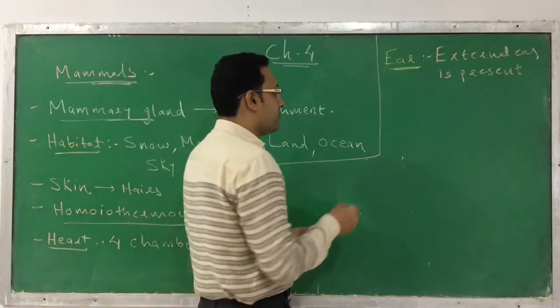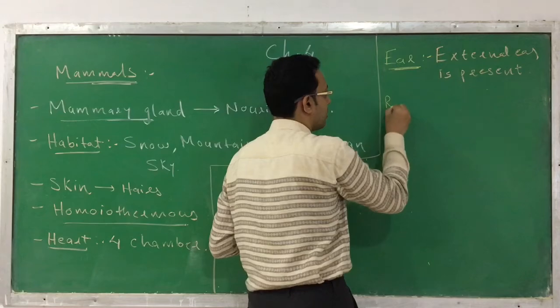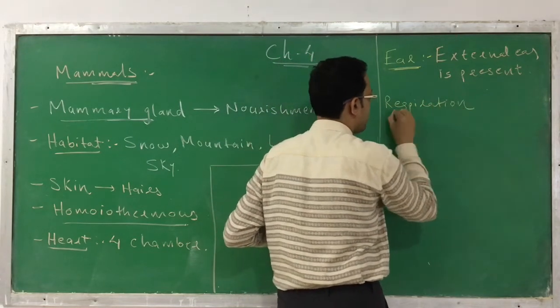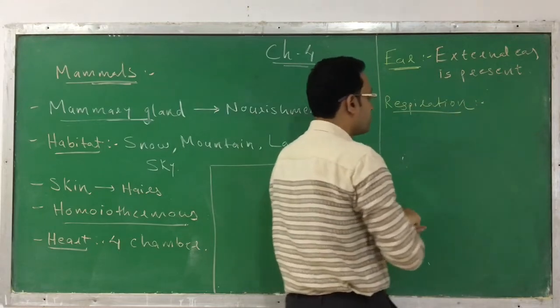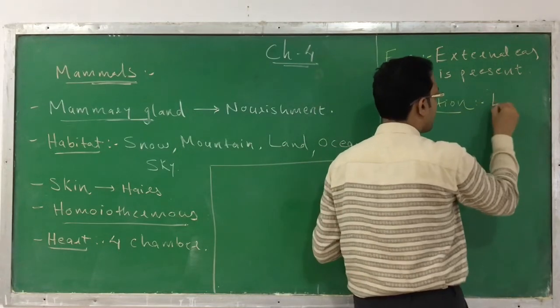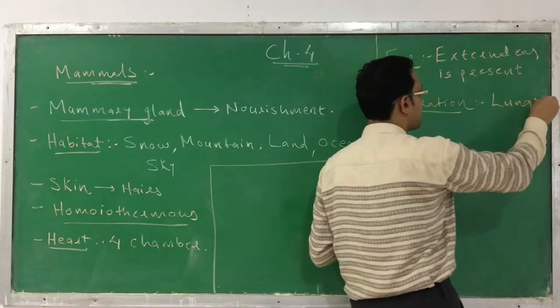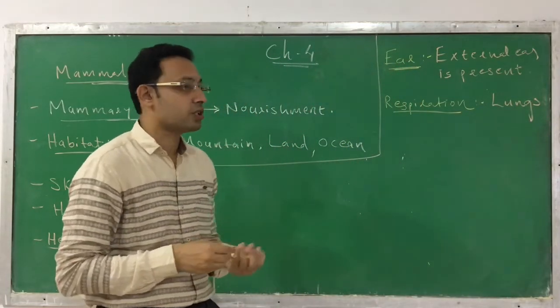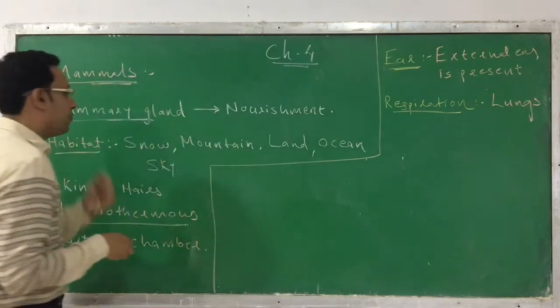Next, when we talk about its respiration, how they respire. Here the respiration occurs through the lungs. Which is the organ of respiration? It is the lungs. They respire through the lungs. So this is the mode of respiration that is observed in mammals.